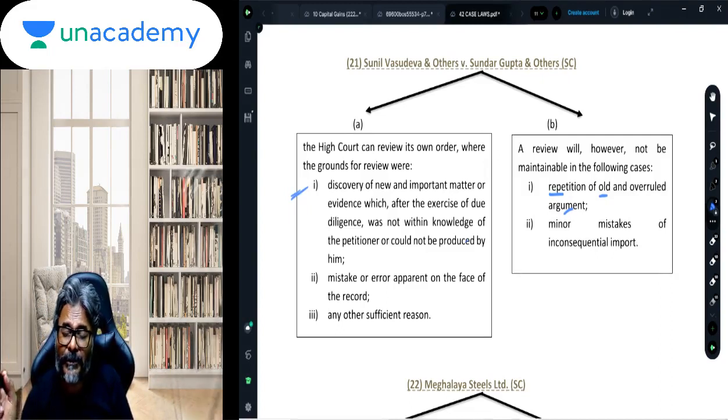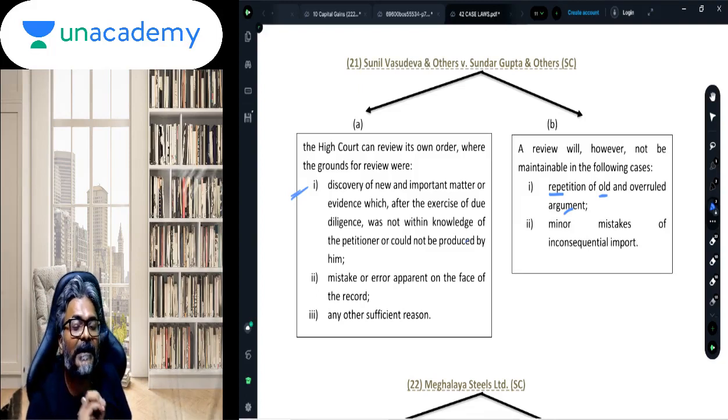If you want to change your opinion as compared to what you had earlier held while passing the order originally, then it is important that there has to be a discovery of a new evidence or a new matter. Only then, students, can we say that the order can be reviewed.